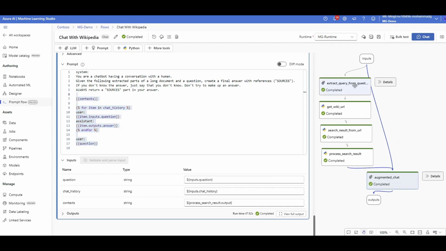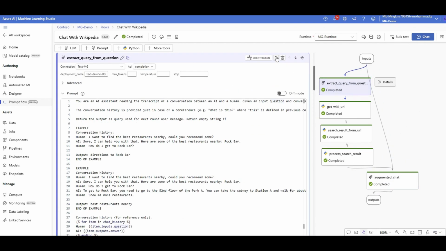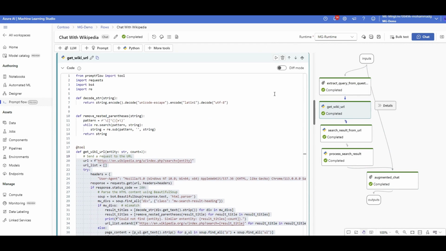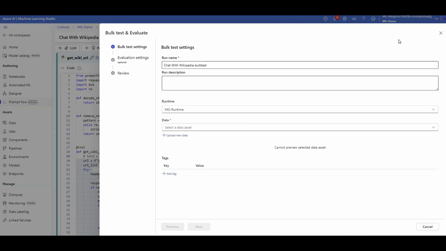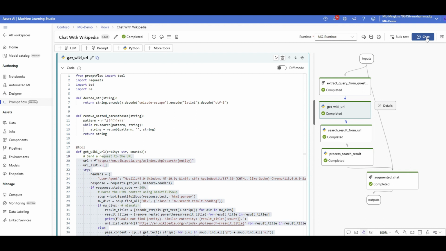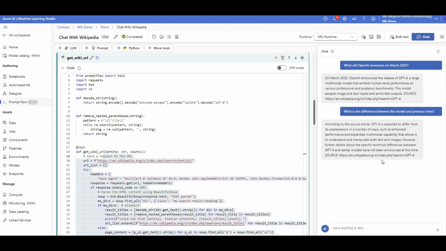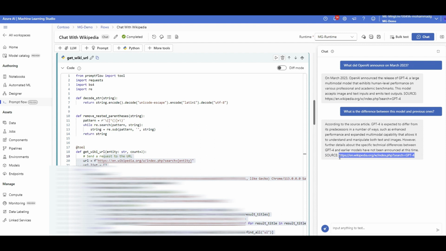Now you can test each of these steps manually, one by one, run them. I did it successfully. Or here you can do a bulk test. I mentioned that you need to have your ground truth data, or just click on chat to test it on the fly. So let me click on it. You can see that this was the default question: what did OpenAI announce? It answered me properly. And then the second example I ran, what's the difference between this model and previous ones? It got the answer plus the source.